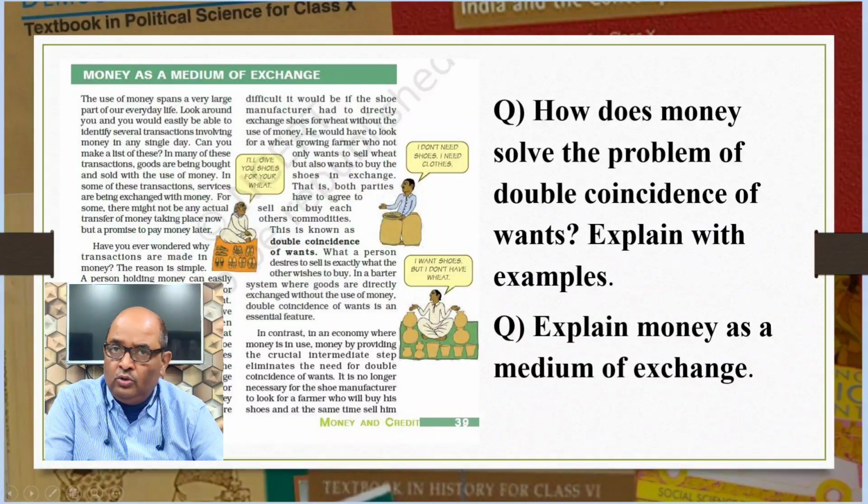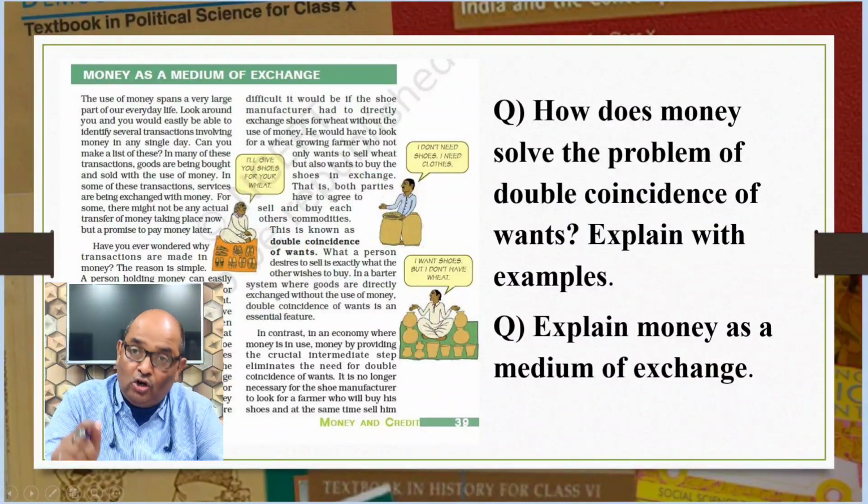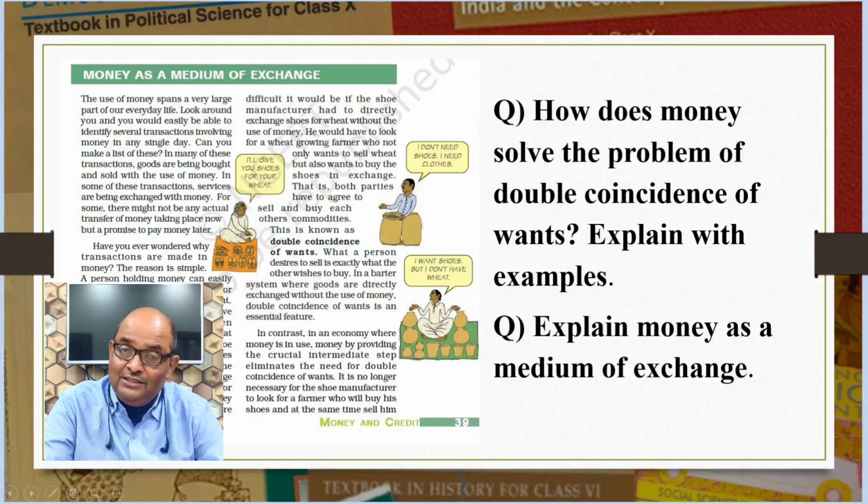So a person holding money can easily exchange it for any commodities or services that he or she might want. The medium of exchange function also implies that money is generally acceptable by the people. They can buy goods and services using money.